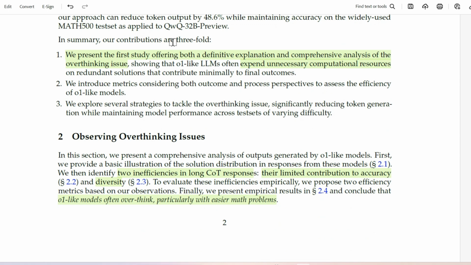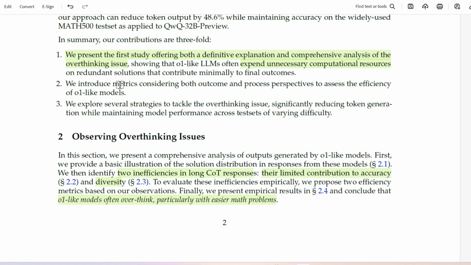So the contributions that they're putting forward is first a study offering both a definitive explanation and comprehensive analysis of the issue. Now, we have already seen the issue. The issue is that even for simple problems, the O1-like models go on thinking and thinking and thinking. They were using so many resources, which is essentially not contributing to the efficiency or the accuracy of the answers.